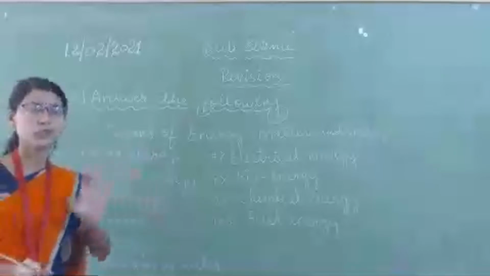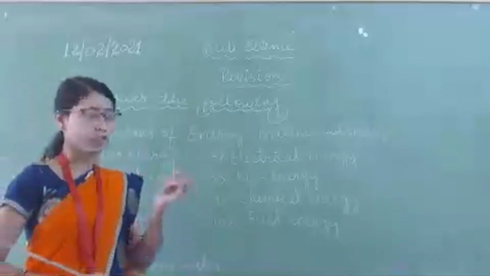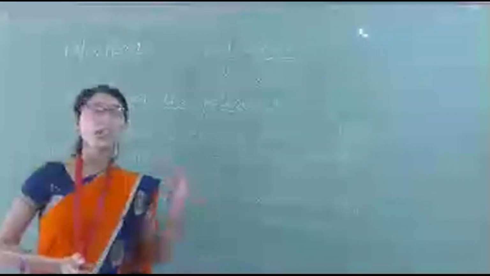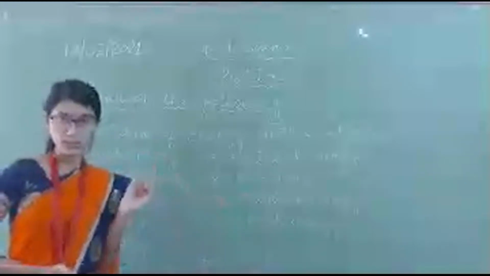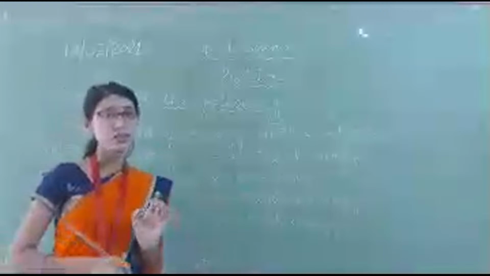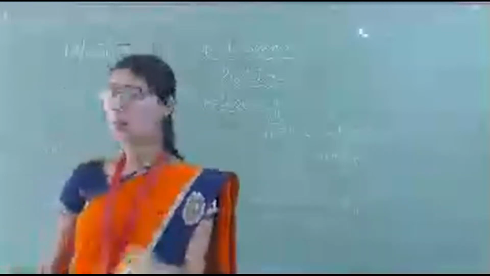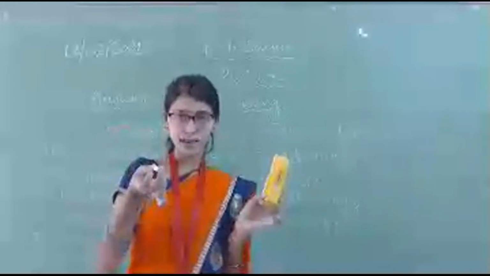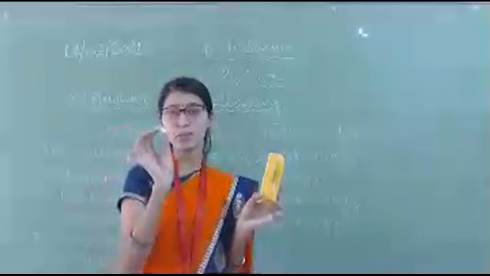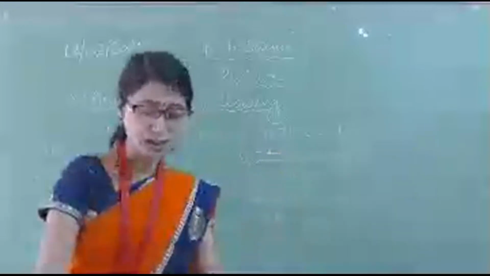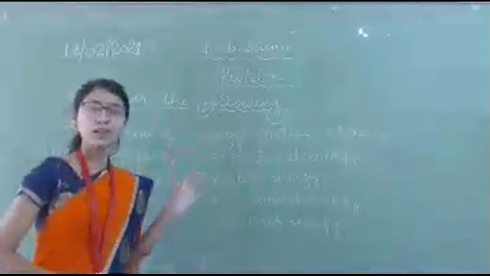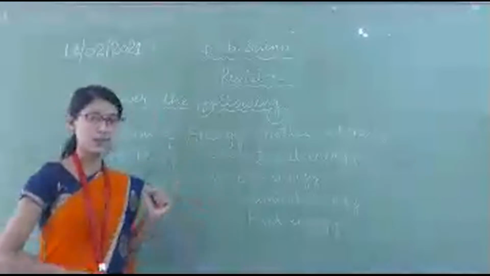Any object, if you can see, it has a mass. Even if it is small, it also occupies space, right? We can't ignore it because it is small. If it is small, then also it has weight. For example, compared to this duster, this is very small, then also it has some mass and occupies space, right? So our universe is made up of what? Matter. Matter is nothing but objects, substances, anything in the universe that has mass and occupies space, right?